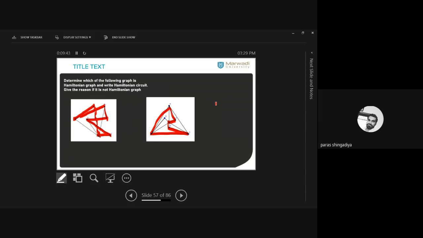Is it clear? Is there any confusion to anyone? Yeah, one of the students has replied for one group. Okay, it is A, F, E. Yes, A, F, E. Then after, G. Then after, B, C, D. Yeah, that is a Hamiltonian path, but not a Hamiltonian graph.